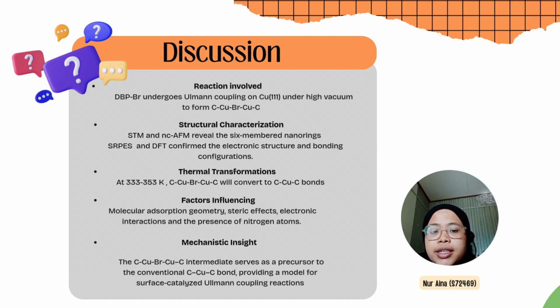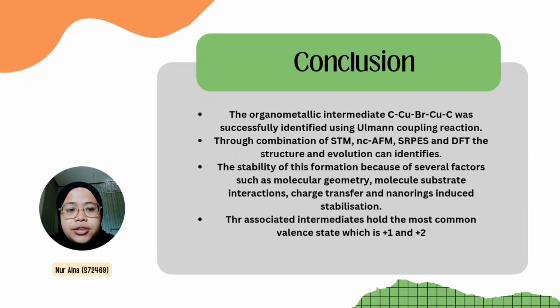So the carbon-copper-bromine-copper-carbon chain intermediate acts as a precursor for carbon-copper-carbon bond formation, providing a model for a surface-catalyzed Ullmann reaction. So in the conclusion, the Ullmann reaction of DPPBr on a Cu(111) surface forms a carbon-copper-bromine-copper-carbon chain intermediate that transforms into stable carbon-copper-carbon when it is heated. This shows how temperature and surface interaction affect the surface coupling.